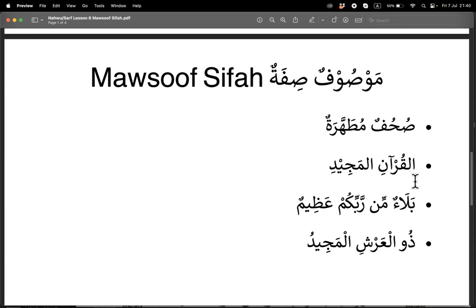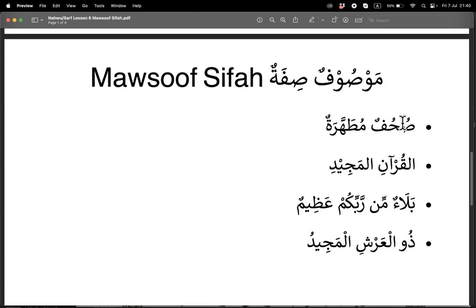Al-Majidi is singular. And the gender? Al-Qur'ani is masculine, and Al-Majidi also masculine. So yes, this is also Mawsoof Sifah.